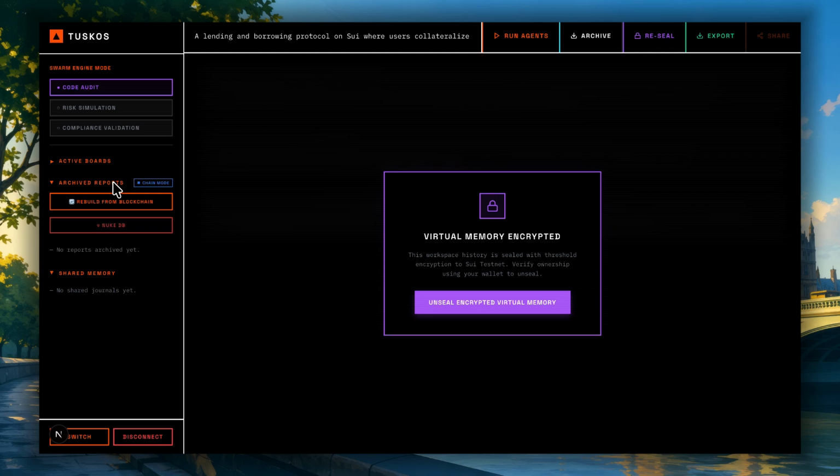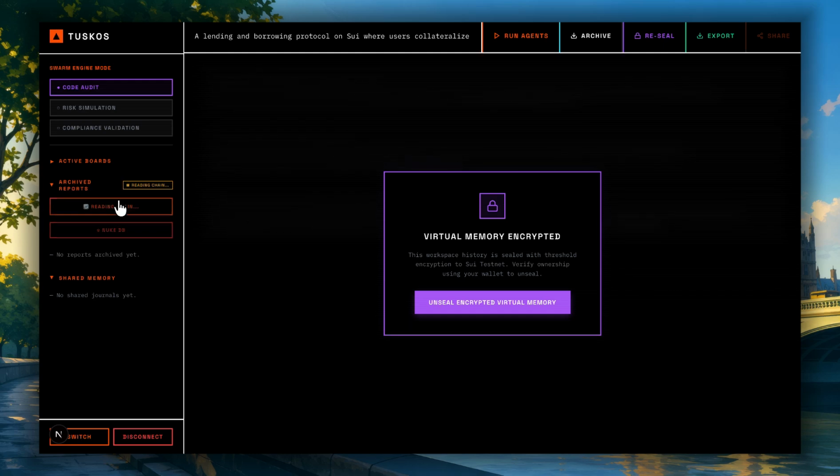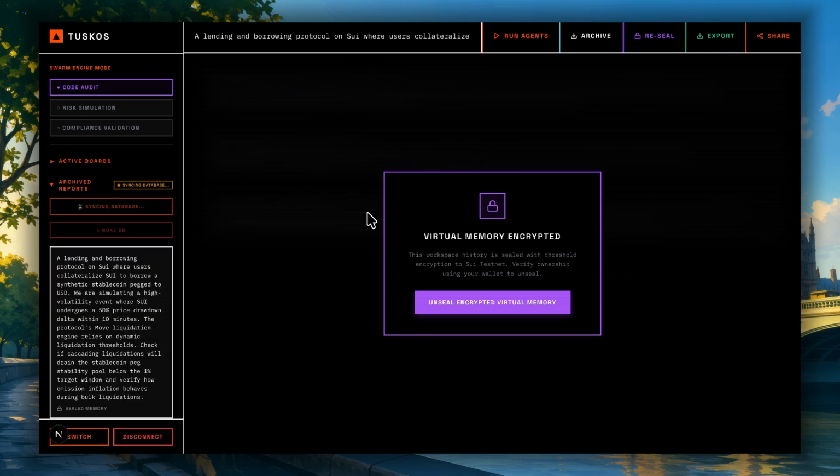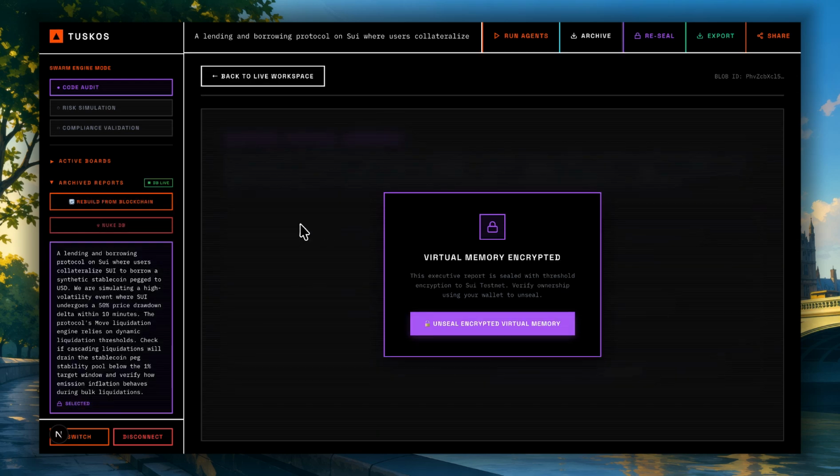In any traditional application, the agent's memory is permanently dead. However, in TuskOS, we can rebuild our database whenever I click on Rebuild from Blockchain. The application instantly reconstitutes our entire UI by streaming raw logs straight from Memwall and the data blobs from Walrus. The server outage is completely irrelevant. As we can see, the sync is now finally completed and we can also open this chart now.